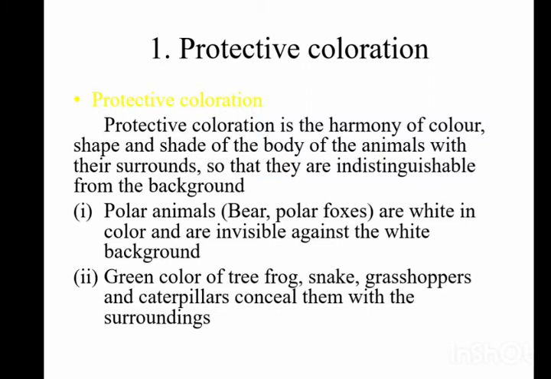Protective coloration is the harmony of color, shape, and shade of the body of the animals with their surroundings, so that they are indistinguishable from the background. For example, polar bears are white in color and are invisible against the white, snowy background. The green color of tree frogs, snakes, grasshoppers, and caterpillars conceals them with the surroundings.